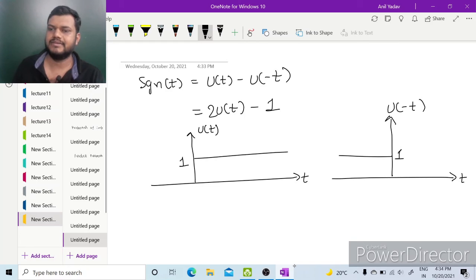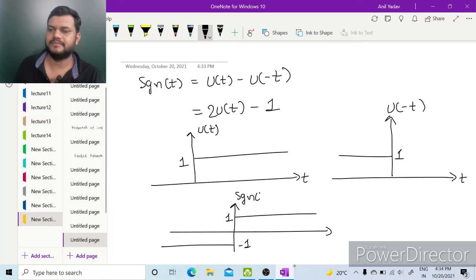So u(t) minus u(−t) will be 1 for t greater than 0 minus 1 for t less than 0. So it became signum t, and 0 at t equal to 0. Or 2u(t) minus 1: when we say 2u(t), it became 2 and we subtract 1, so it will become minus 1 for t less than 0, because 0 minus 1 is minus 1, and 2 minus 1 will be 1.